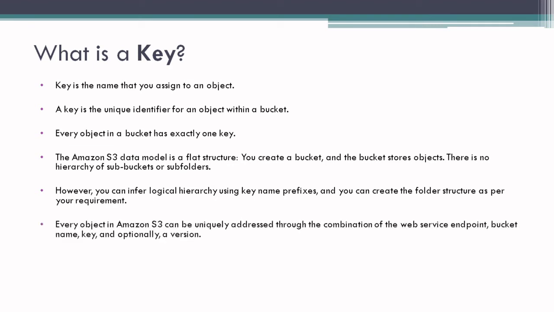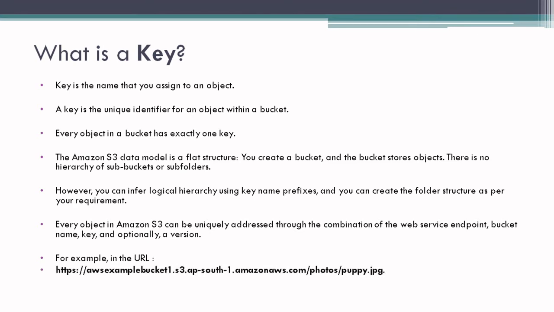Every object in Amazon S3 can be uniquely addressed through the combination of web service endpoint, bucket name, key, and optionally a version. So for example, in the URL you can see https://awsexamplebucket1.s3.ap-south-1.amazonaws.com/photos/puppy.jpg. This URL is nothing but your object endpoint.